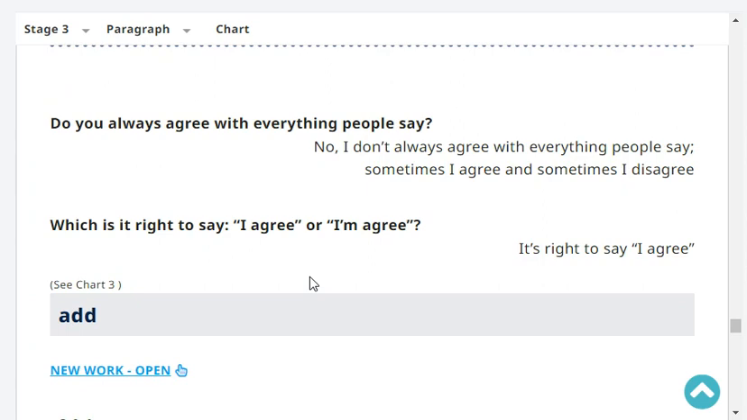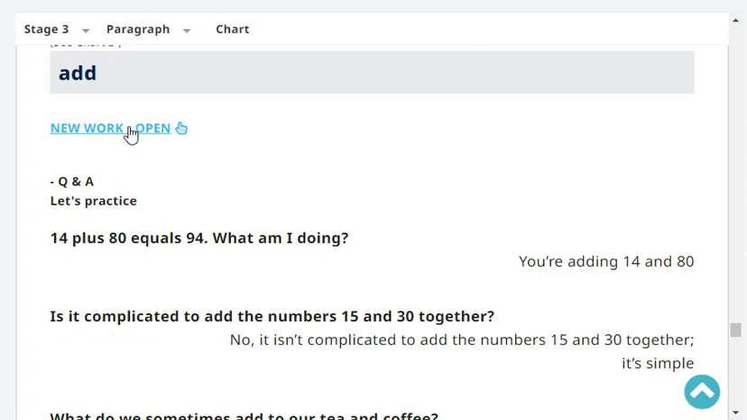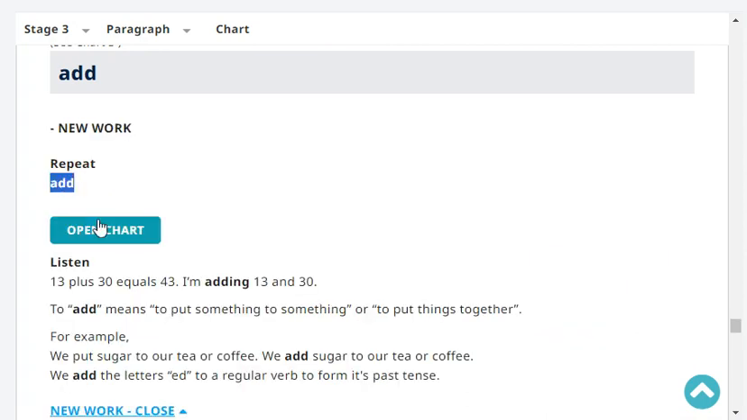Which is it right to say? I agree or I'm agree? It's right to say I agree. Very good. Okay, next word is add.